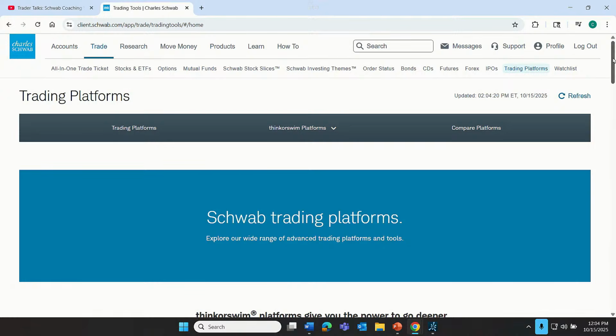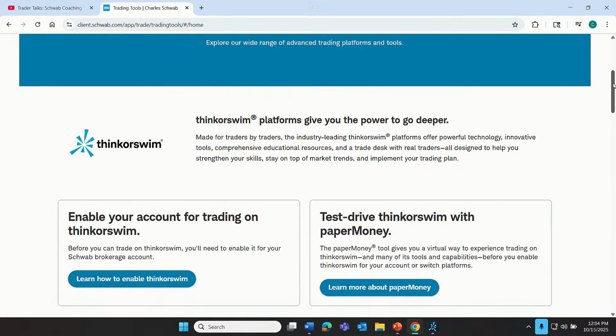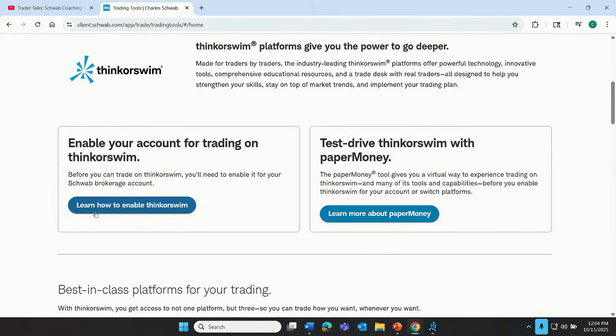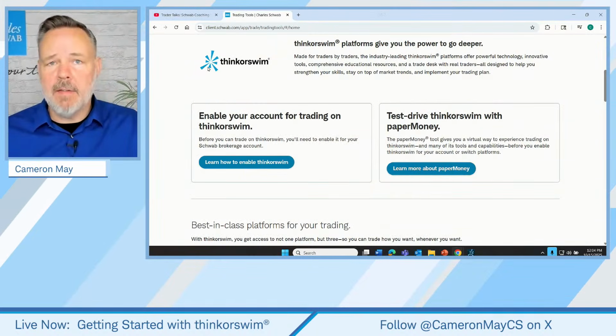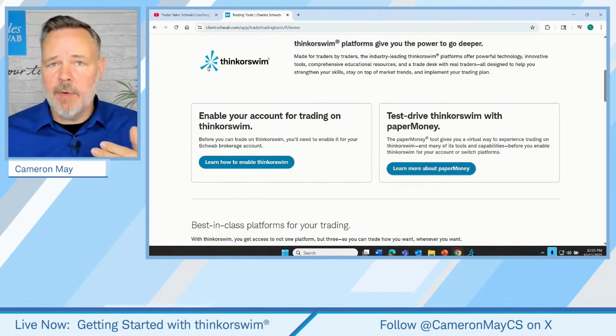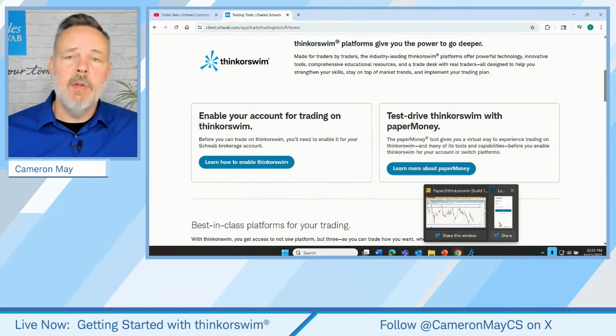Now, when you go to the Thinkorswim link here on schwab.com, just scroll down a little bit, click on the big button that says Learn How to Enable Thinkorswim, and it'll walk you through the download process for a PC or for a Mac. All right, so once that's done, it's going to create an icon on the computer's desktop that looks just like the one next to the Thinkorswim logo right up here. It's this splash icon. Then you just double click on that, or you can find Thinkorswim in your computer's start menu, and log in using your Schwab username and password.